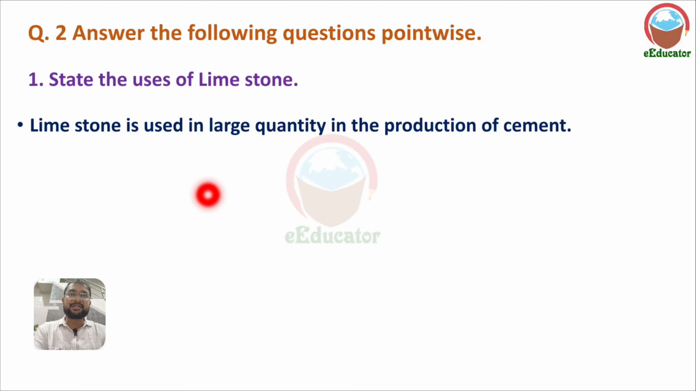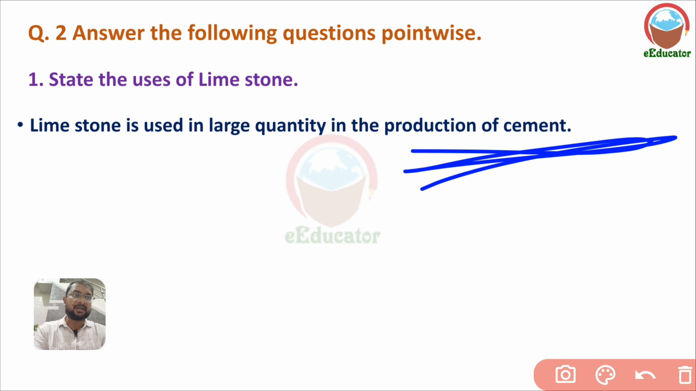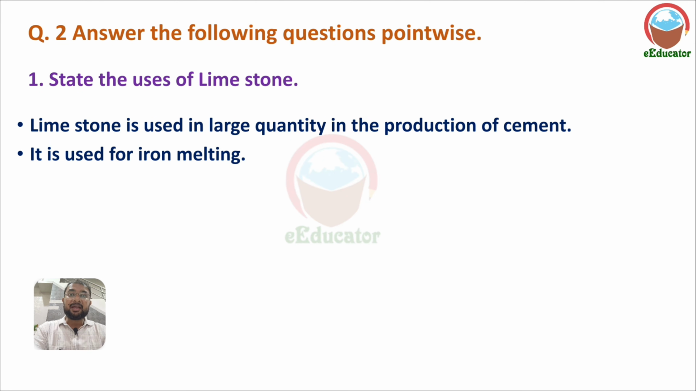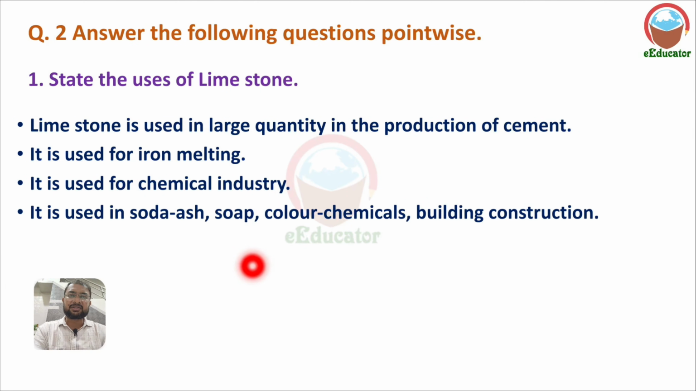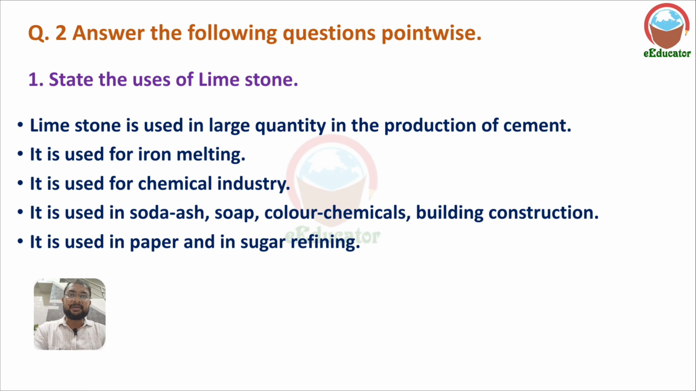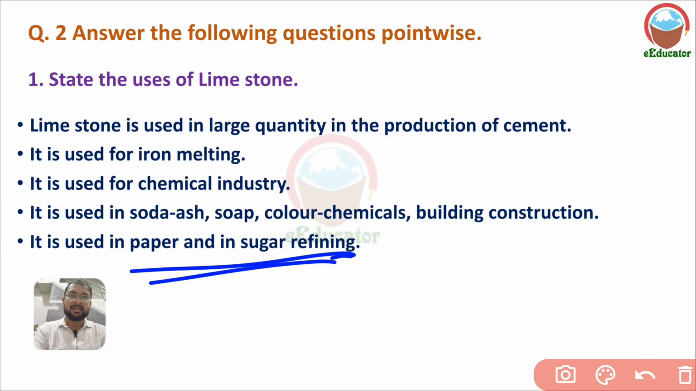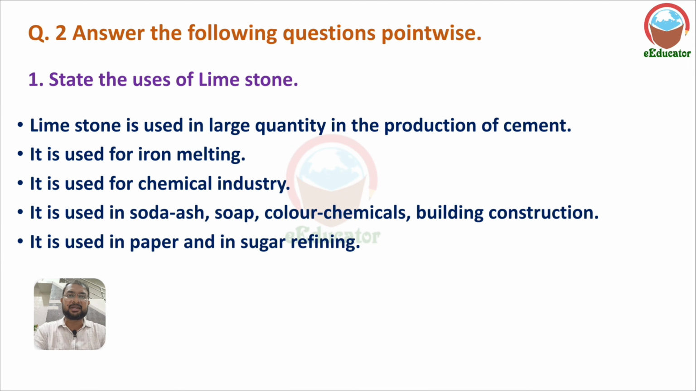Limestone is used in large quantity in the production of cement. It is used for iron melting, so for melting of iron, limestone is used. It is used in the chemical industry, in soda ash, soap, color chemicals, building, and construction. It is also used in paper and sugar refining.